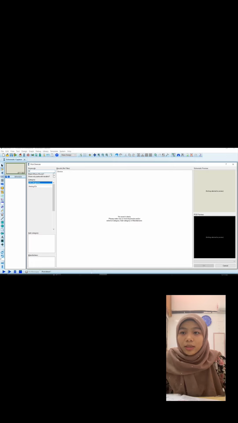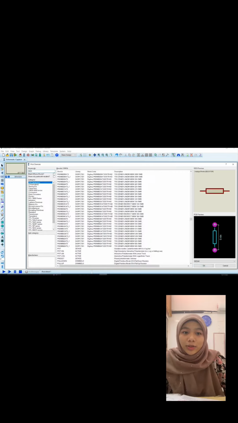Type component name such as V-sign, diode and resistor to insert the component into the circuit.